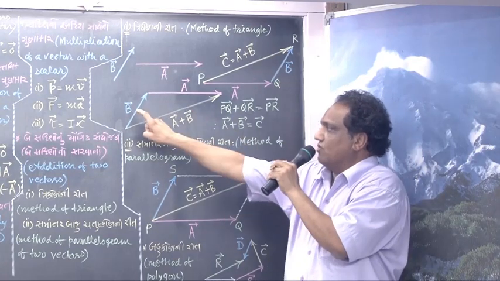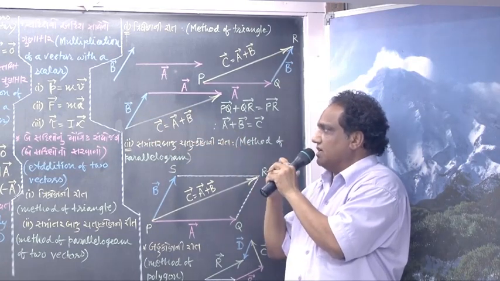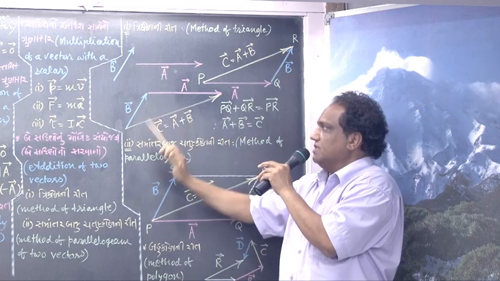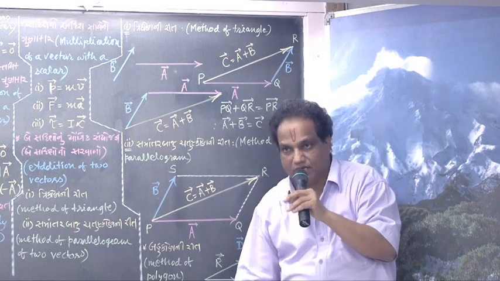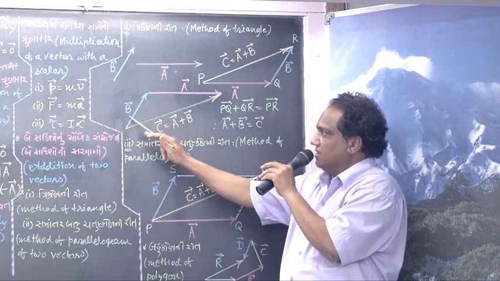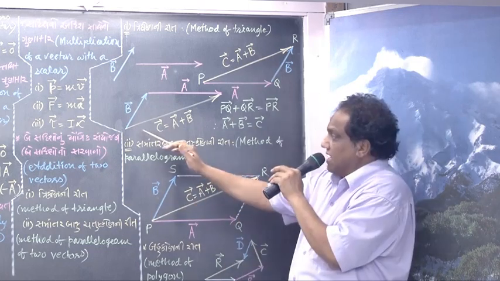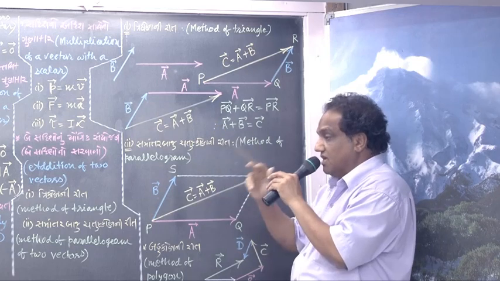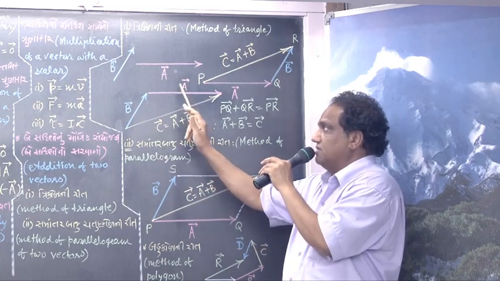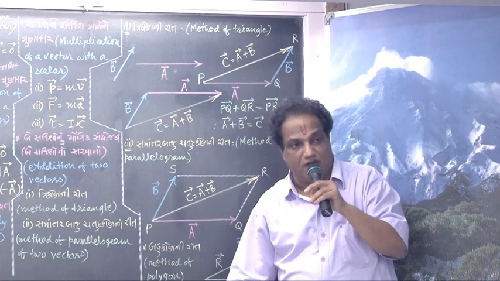Now you can see this is your first vector, this is your second vector, and on the head of the first there is the tail of the second vector. If you take these two as two sides of a triangle, then the third side of the same triangle will give you the resultant of these two vectors, that is, their vector addition.